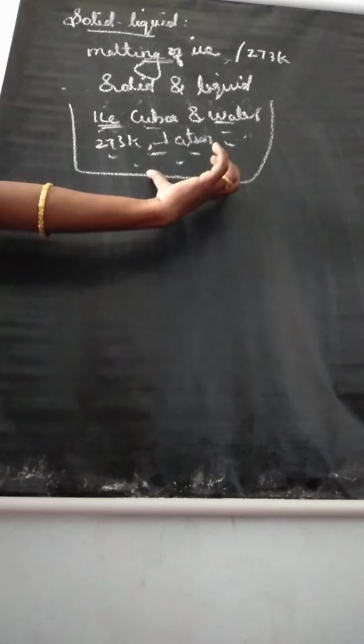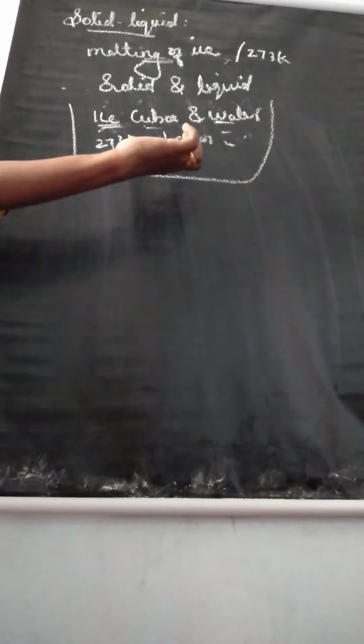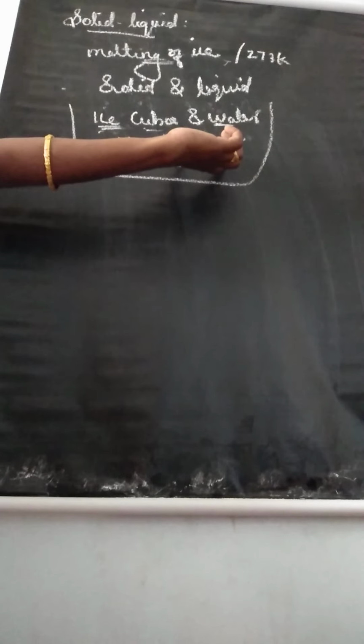Ice cubes and water are placed in a thermos flask at temperature 273 Kelvin and pressure 1 atmospheric pressure. Now there is no change in the amount of water between solid and liquid phase. Understand?